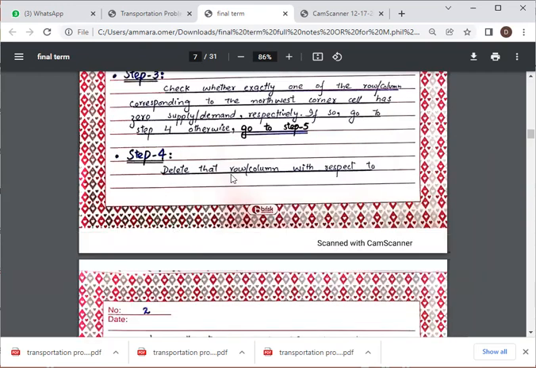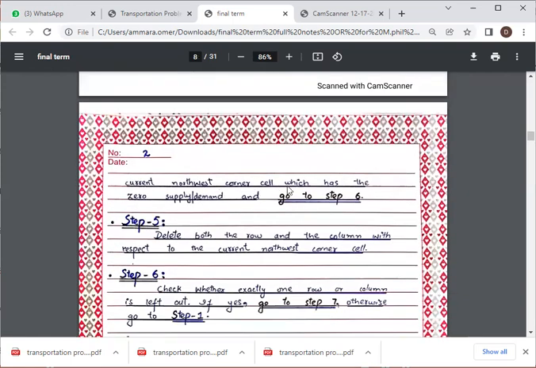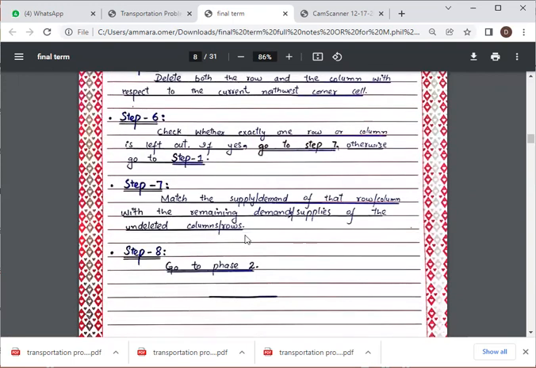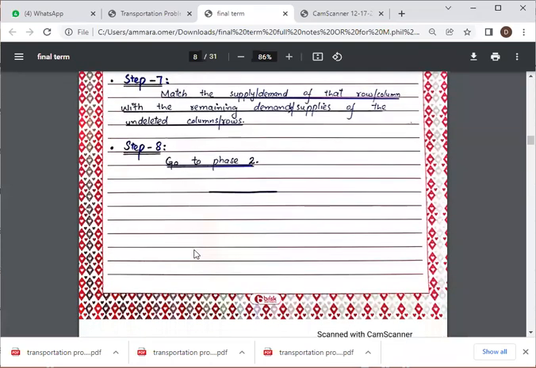In step 4, delete the row or column which has the 0 supply or demand, and go to step 6. Step 5 is to delete both the row and the column. Step 6, check whether exactly one row or column is left out. If yes, go to step 7, otherwise go to step 1. Step 7, match the supply or demand of that row or column with the remaining demands and supplies of the undeleted columns and rows. Step 8, go to phase 2.